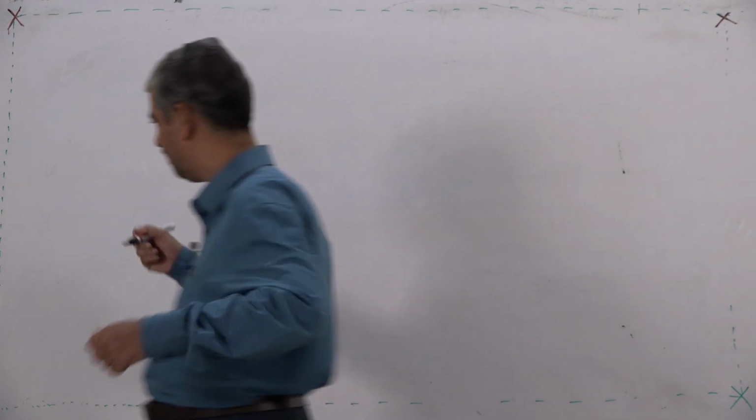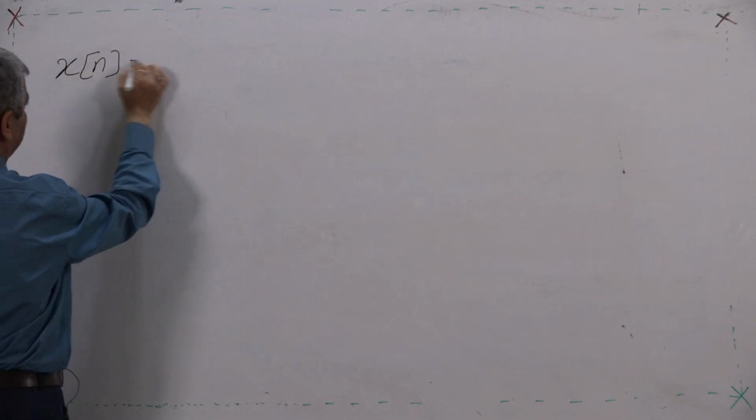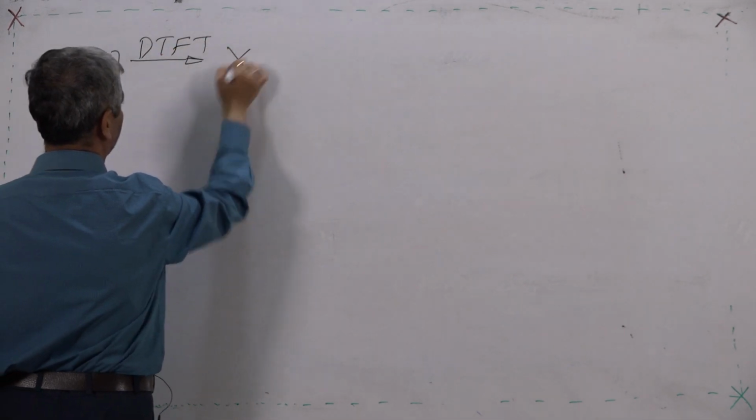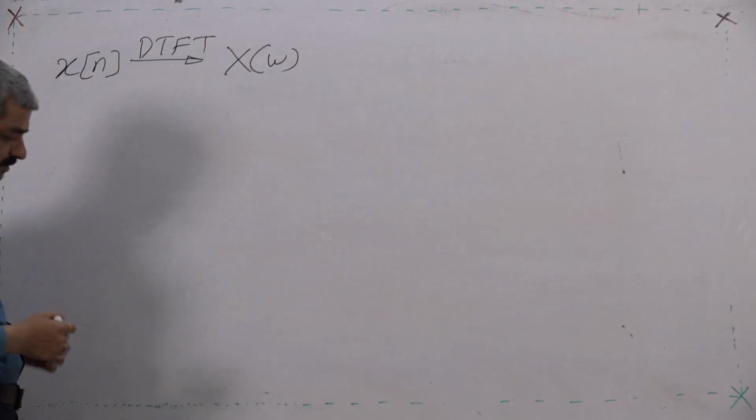So, we were talking about, we have x[n] and we transform it by DTFT into X(omega).